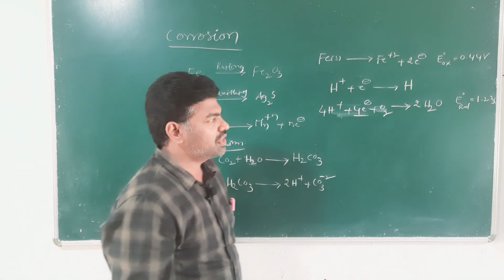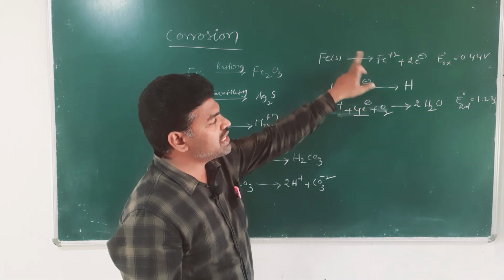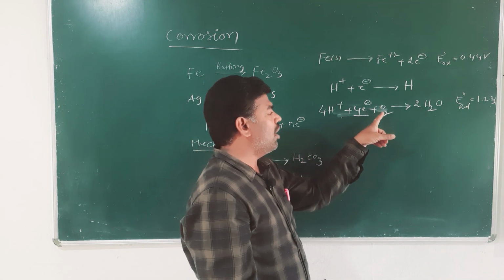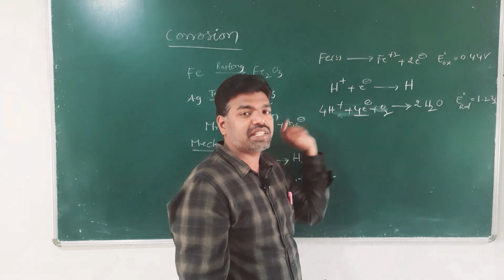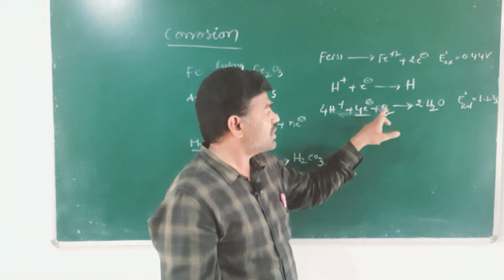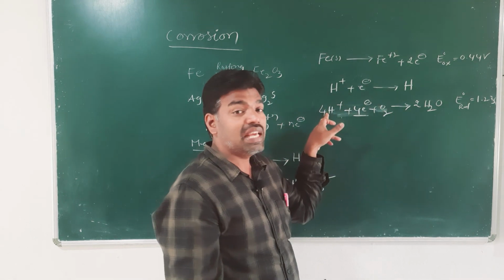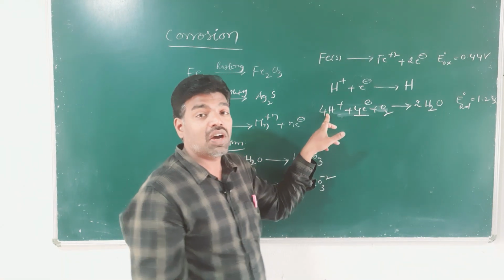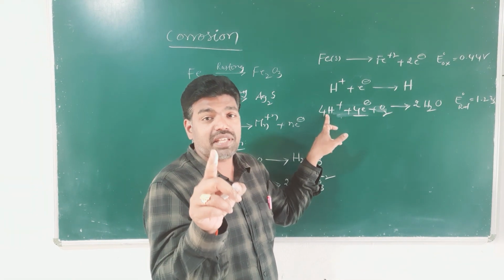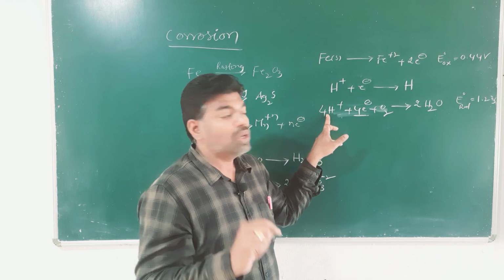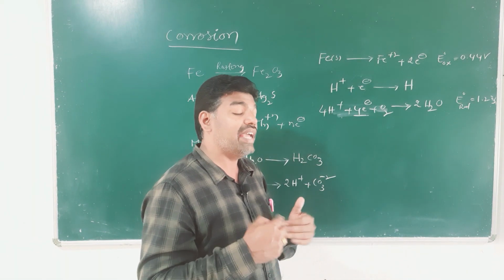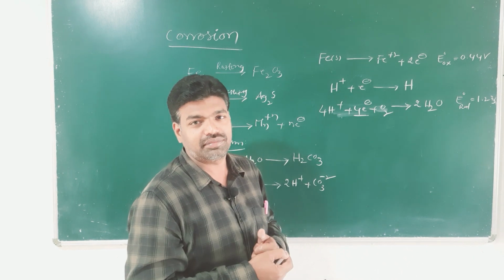So, oxidation takes place, reduction takes place, but reduction of oxygen involves H+ ions. This is a very important point: reduction of oxygen involves H+ ions. When pH is high or the concentration of H+ ions is low, iron does not corrode.